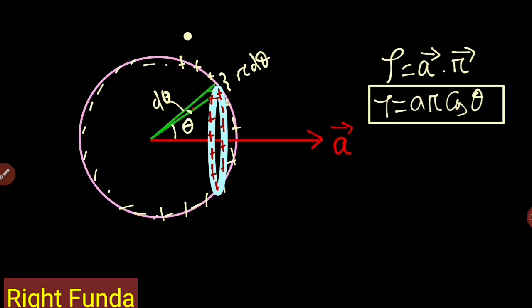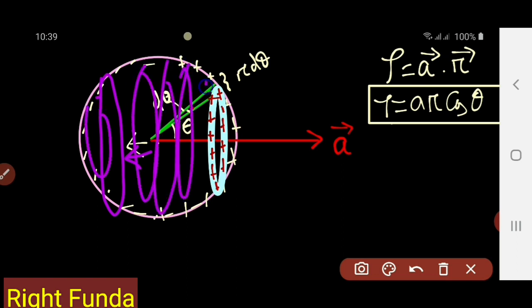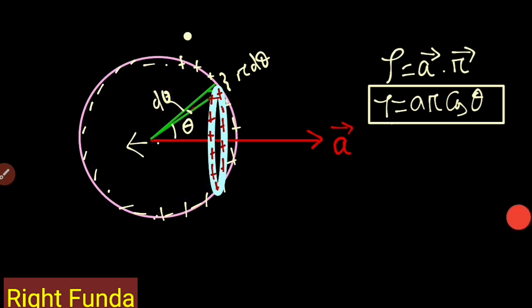So this ring will produce some field at this point, and we know the electric field due to a uniformly charged ring at its center. Every point on the ring has constant charge density, and for all of them the angle is theta, because the semi-vertex angle of the cone will be equal to theta. Similarly, on this side there will also be rings, negatively charged, and their fields will be added together. So all the different rings will produce the electric field at this point, and we have to integrate all of these to calculate the electric field intensity at the center.